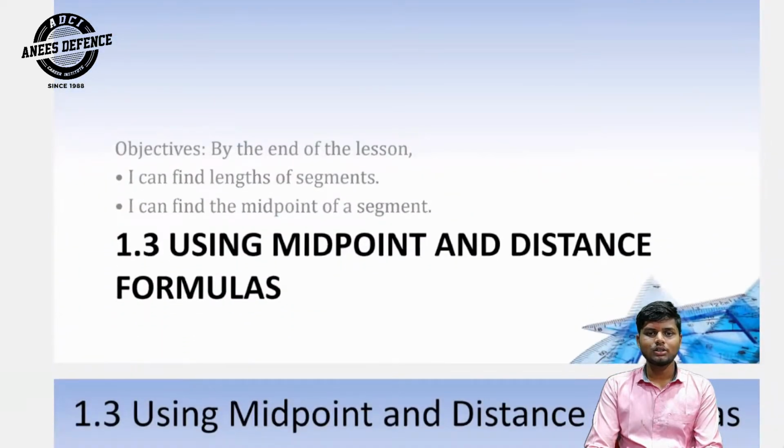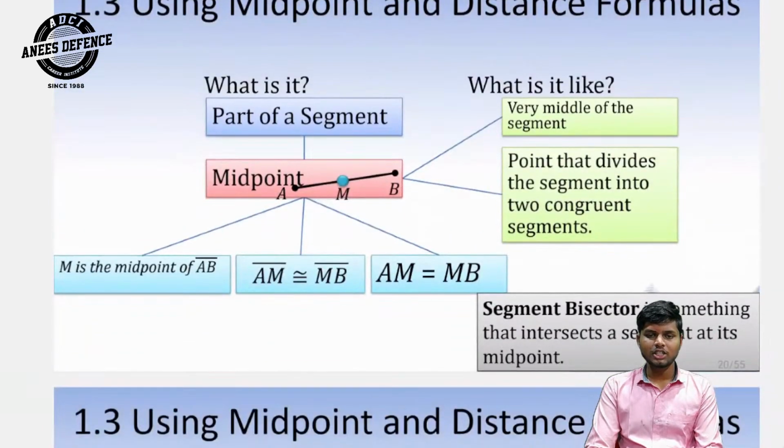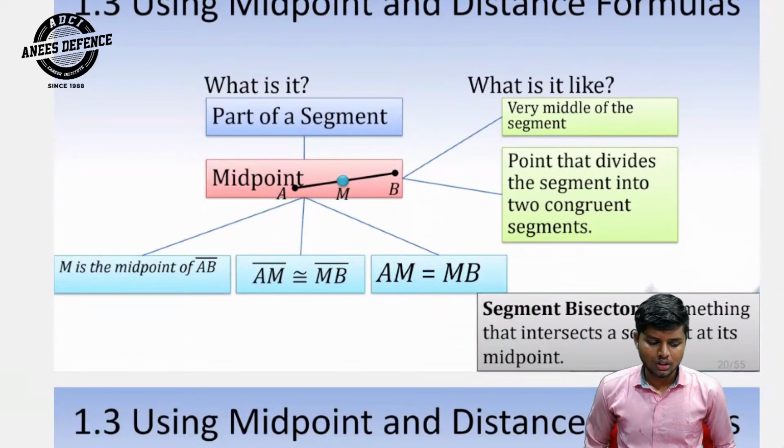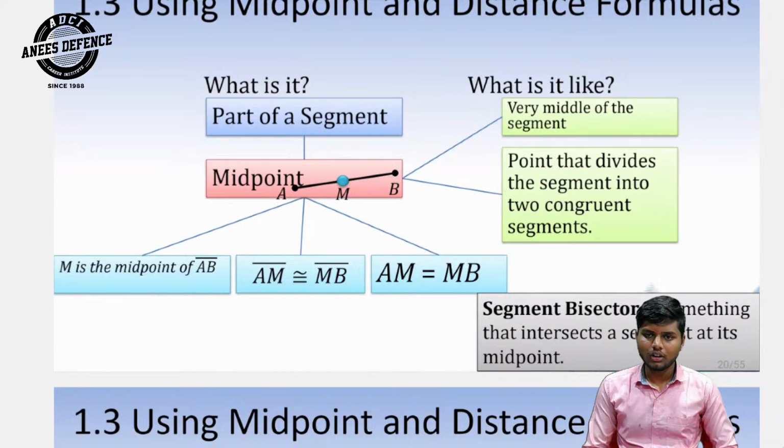And the next point is using midpoint and distance formulas. What is midpoint? The point on a line that is at an equal distance from either end, or lies in the middle of a line connecting 2 points, means midpoint. This is the example.